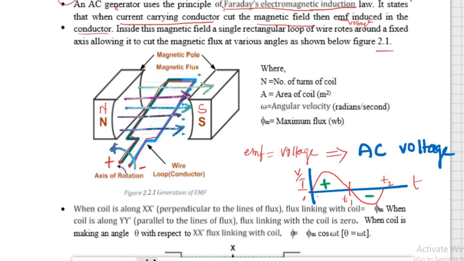That means the value of AC voltage or current is positive for half cycle and negative for another half cycle. One complete cycle has one positive and one negative half cycle. It keeps going positive and negative as time progresses.